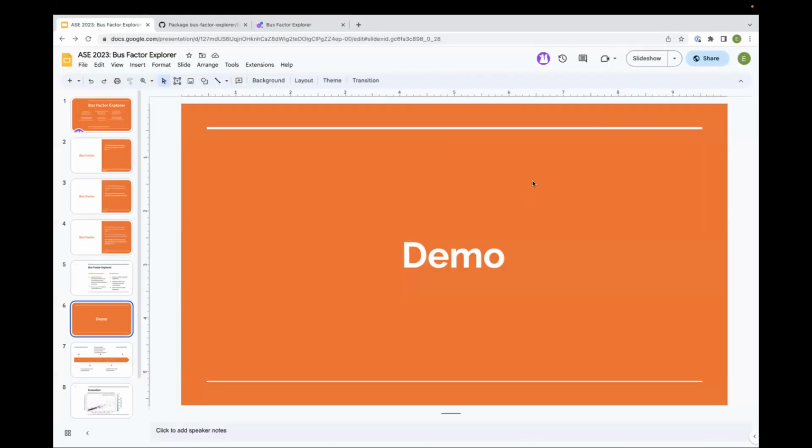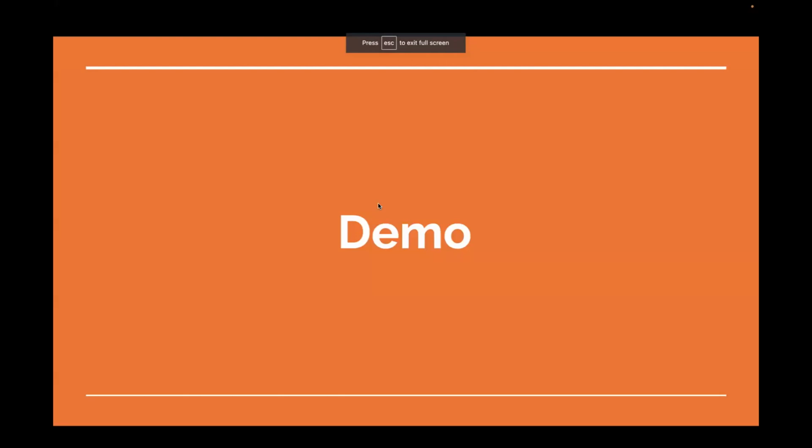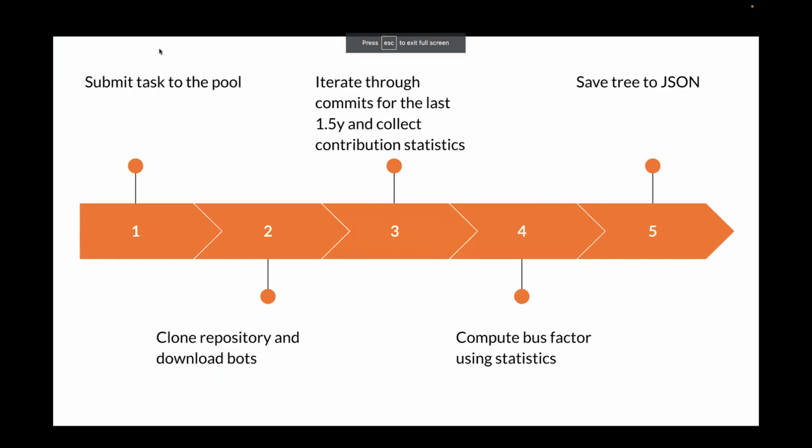And let's look under the hood. When we submit the job, we submit a task to the pool. After that, when the task is started, it will clone the repository and download bots to exclude them from the code authors. After that, we will iterate through commits for the last year and a half and collect contribution statistics. Then we compute the bus factor using these statistics, because they contain information about code ownership and so on. After that, we save the result to a JSON file.